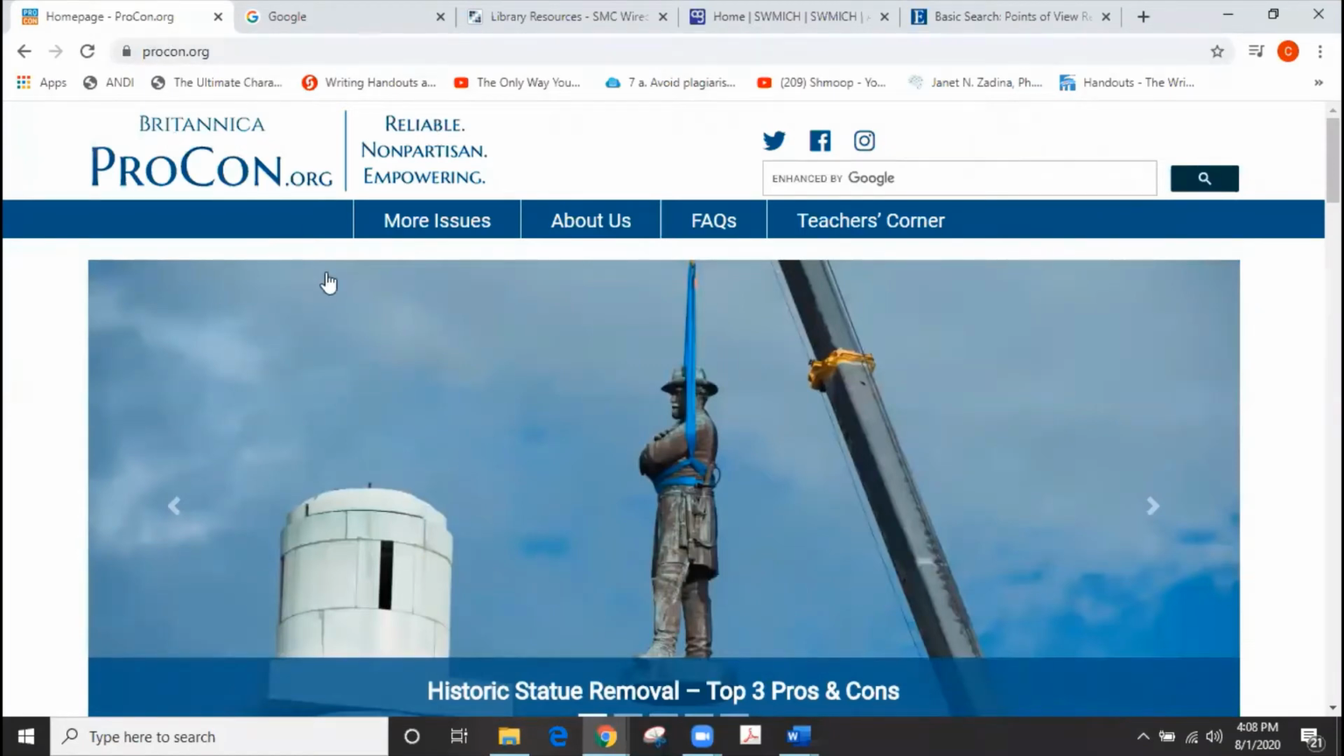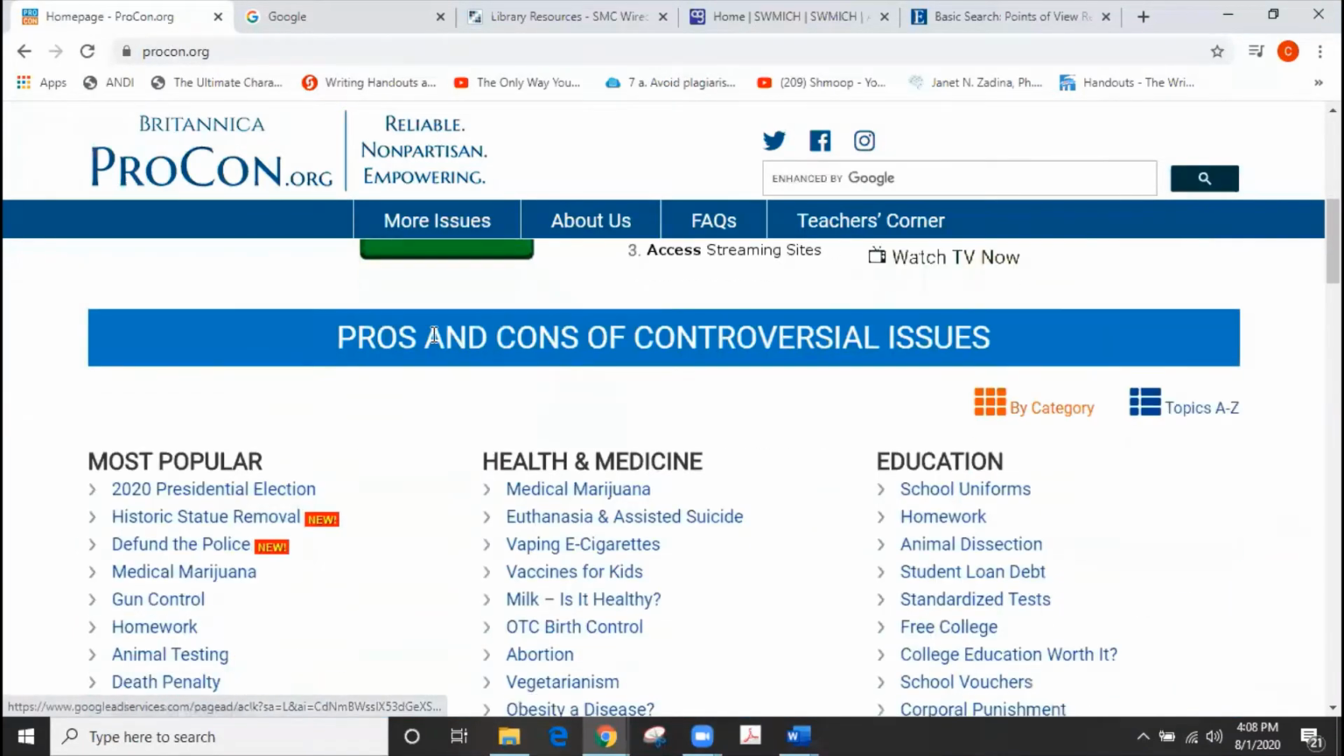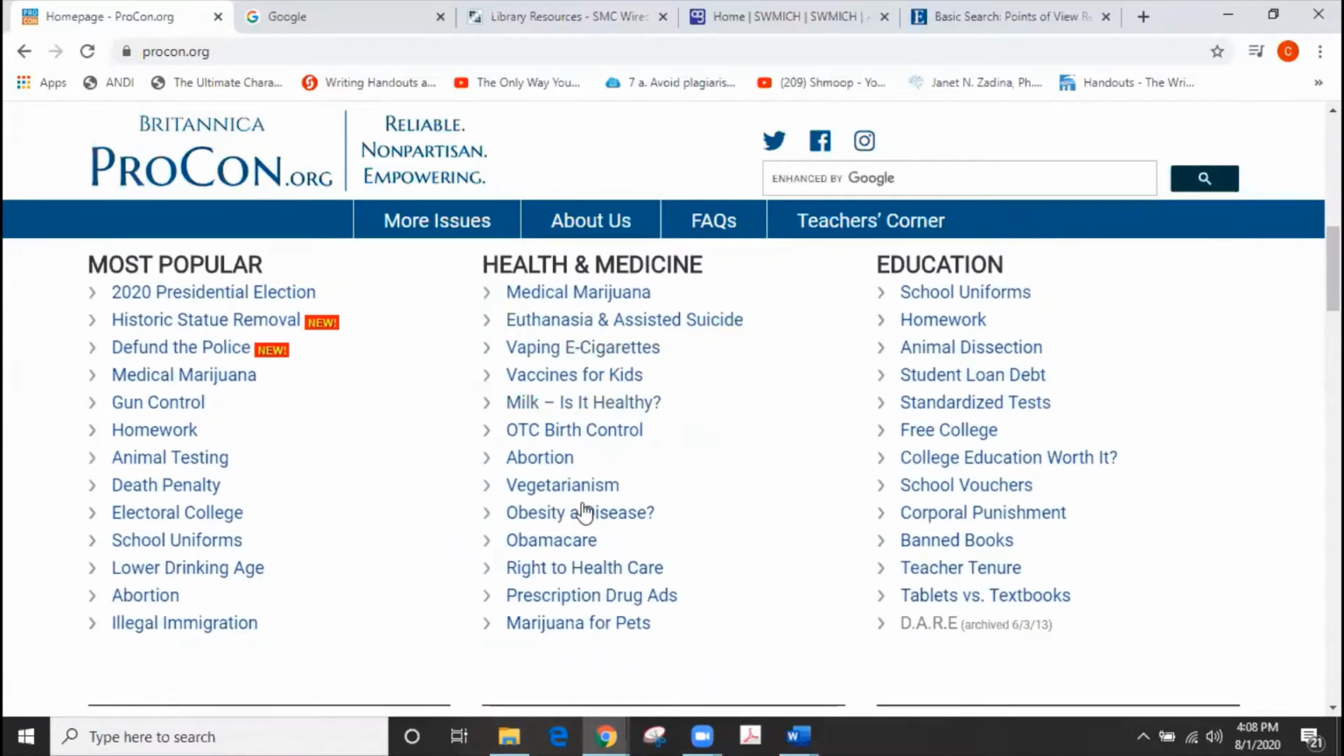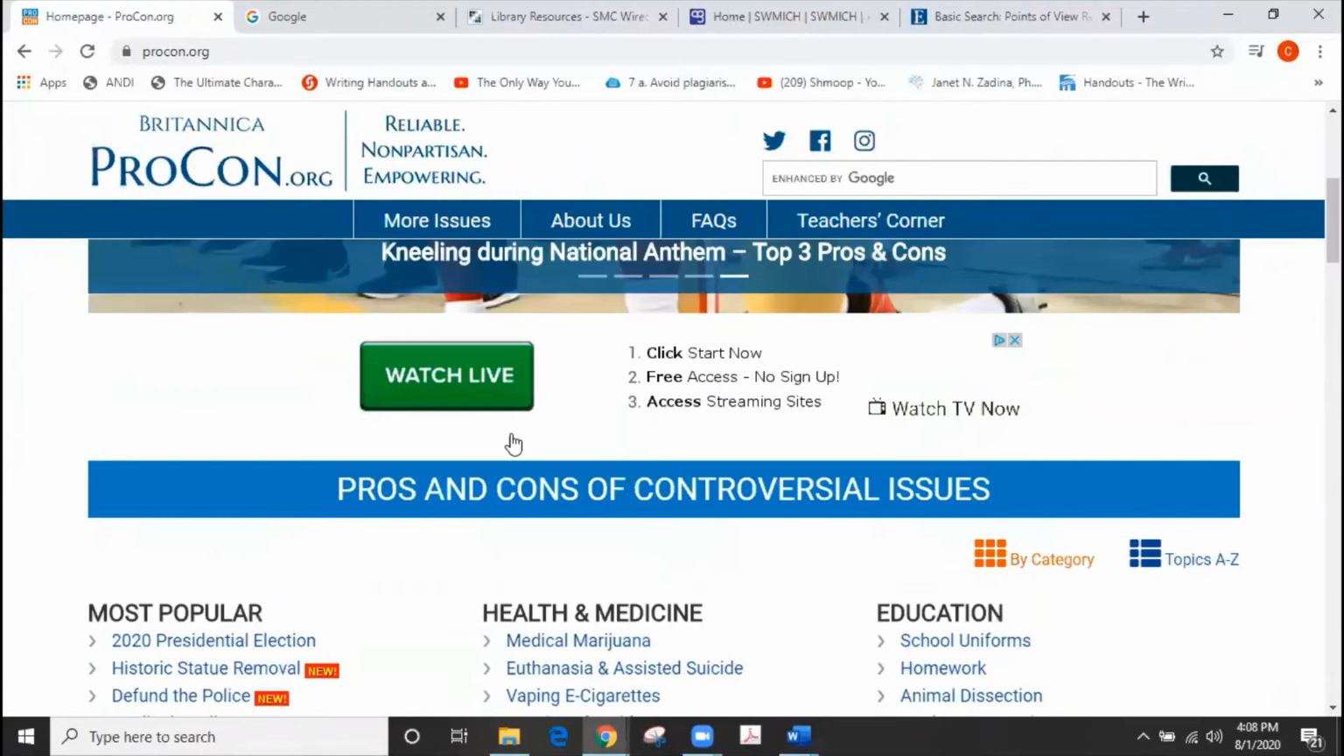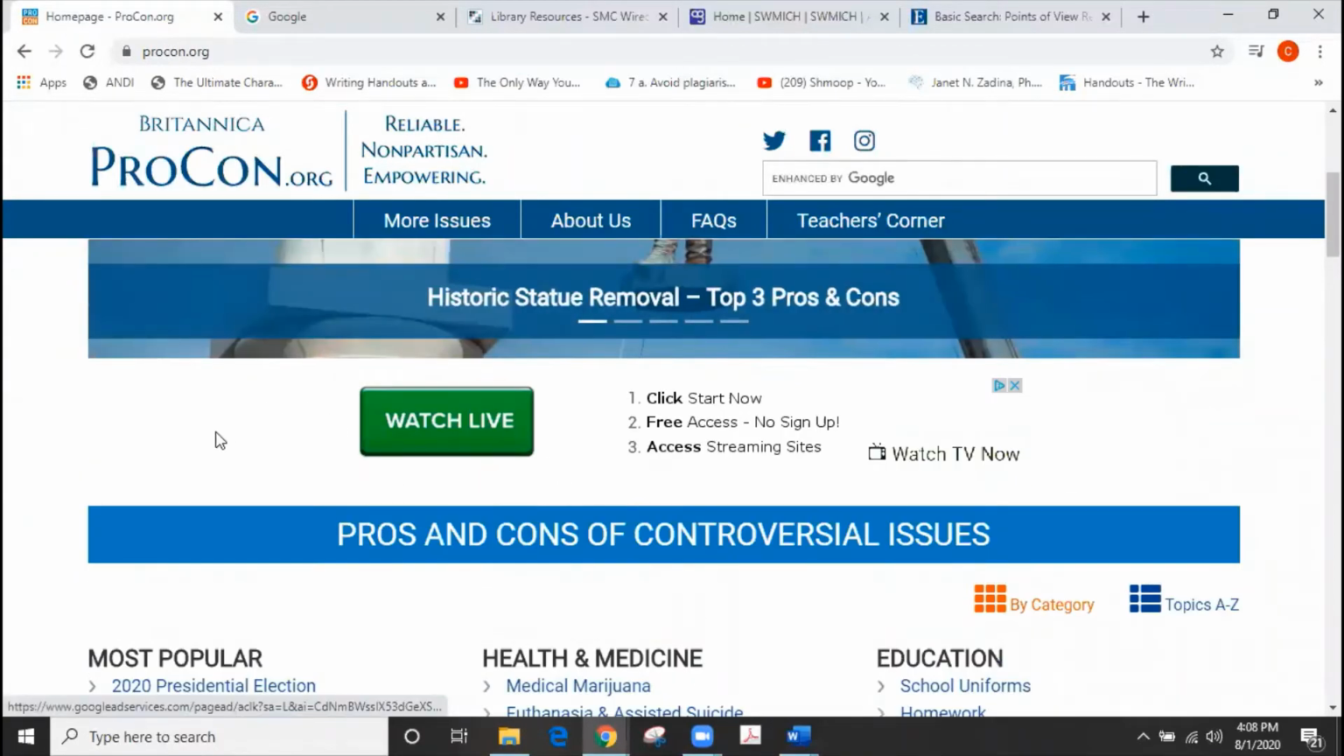So if I click out of here and I go to procon.org, you'll notice up here in the address bar, procon.org provides us with tons of pros and cons of controversial issues, which are perfect for being able to understand different sides of the debate. That could potentially help you with the first part of the proposal as well. If you pick one of these, you'll find some very clear-cut sides to these debatable topics. So procon.org could potentially be a resource that you use on the internet.